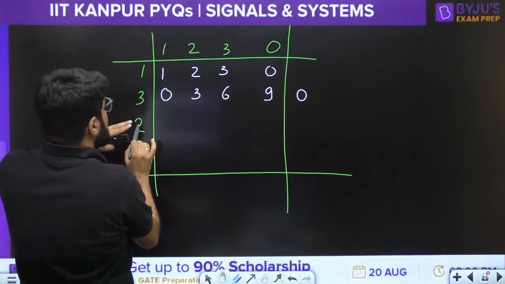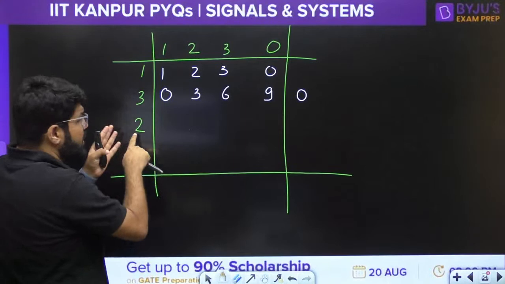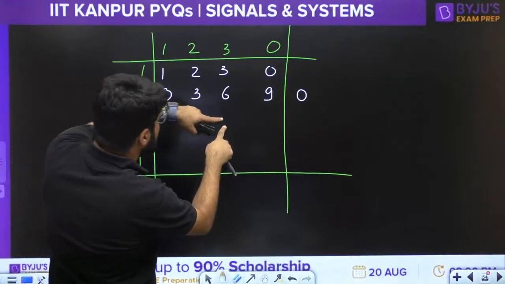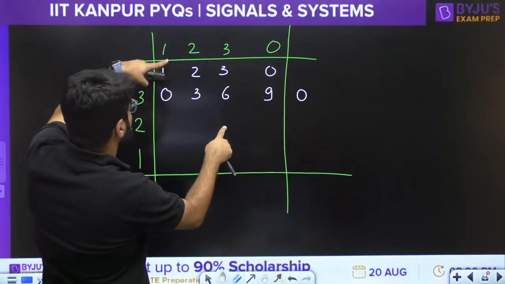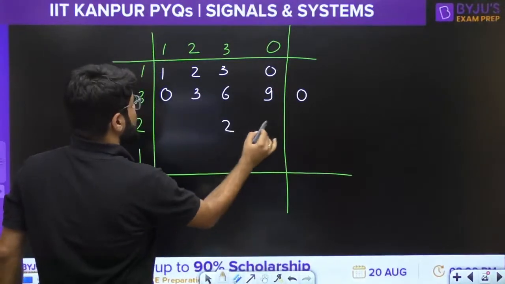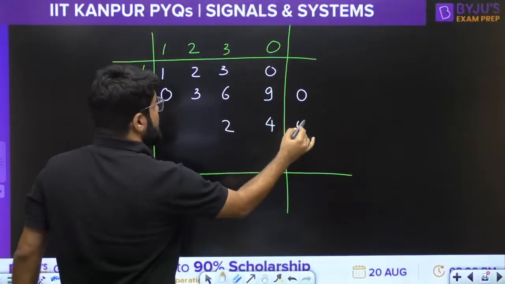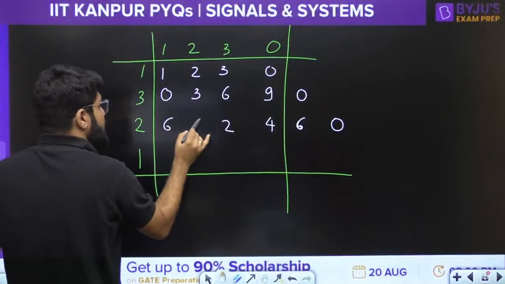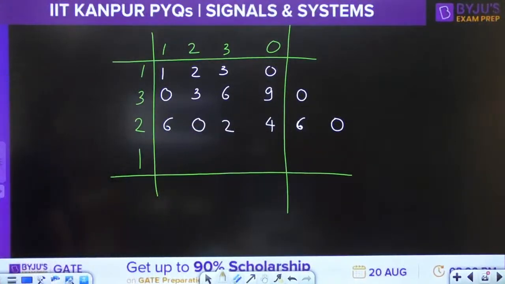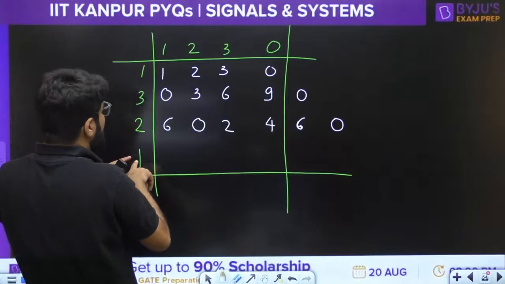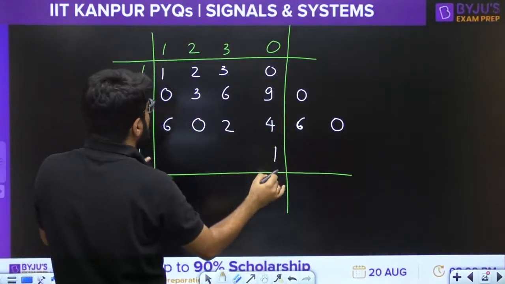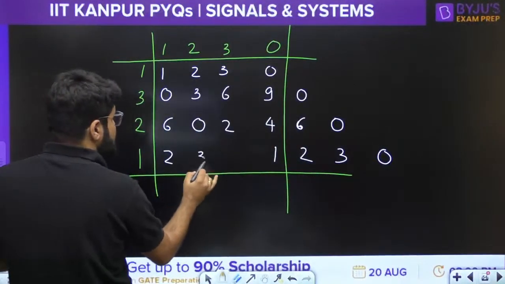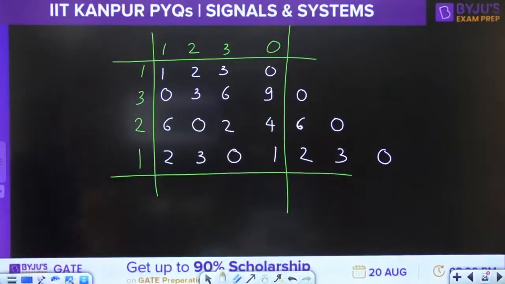Now next, 2. How do you solve the linear convolution? Again, you will do the right shift, the tabular method. When you multiply by the next element, one more unit right shift. So you start from the third position now. So 2 into 1, 2 into 2, 2 into 3, 2 into 0. But 6 and 0, outside the length of 4, will come here through circular folding. Now multiply by 1: 1 into 1, 1 into 2, 1 into 3, 1 into 0. So 2, 3, 0 went outside. They will just be circularly folded.